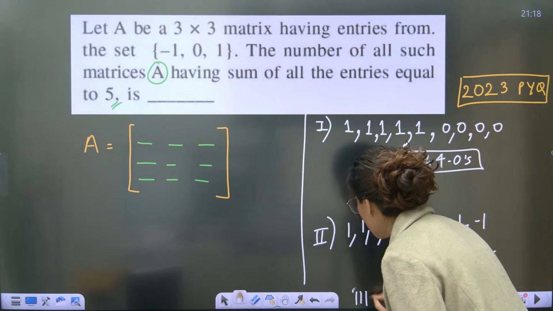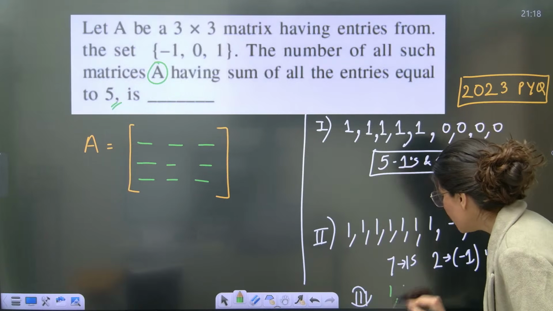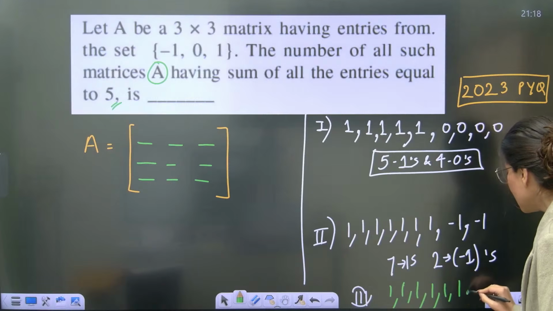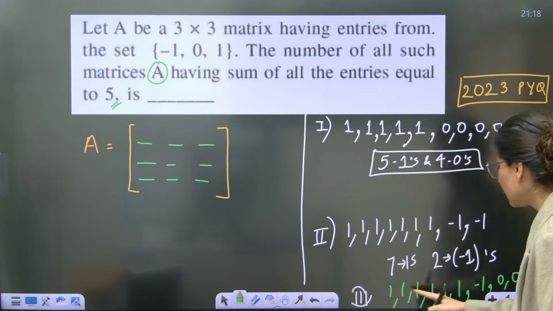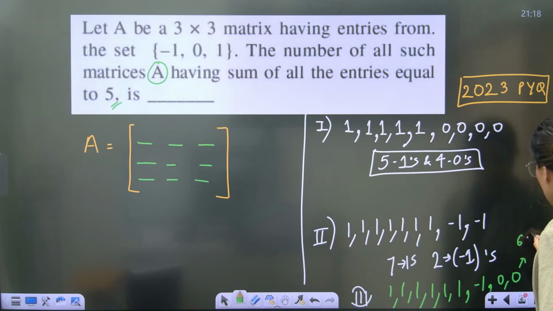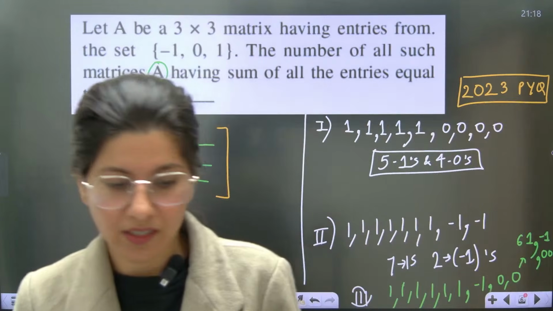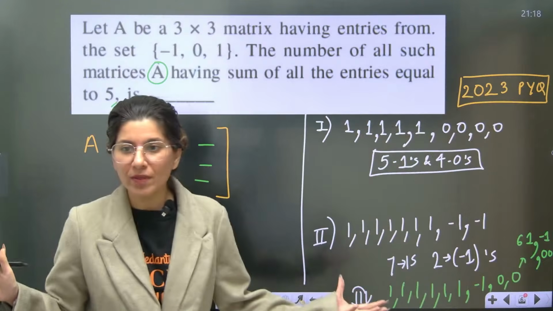Can there be a third possibility? So the third possibility is six 1s, then one -1, and then rest everything is 0. So this is six 1s, then one -1 and two 0s. This is how it is. I don't think any other case will be possible. What do you think? No other case will be formed.